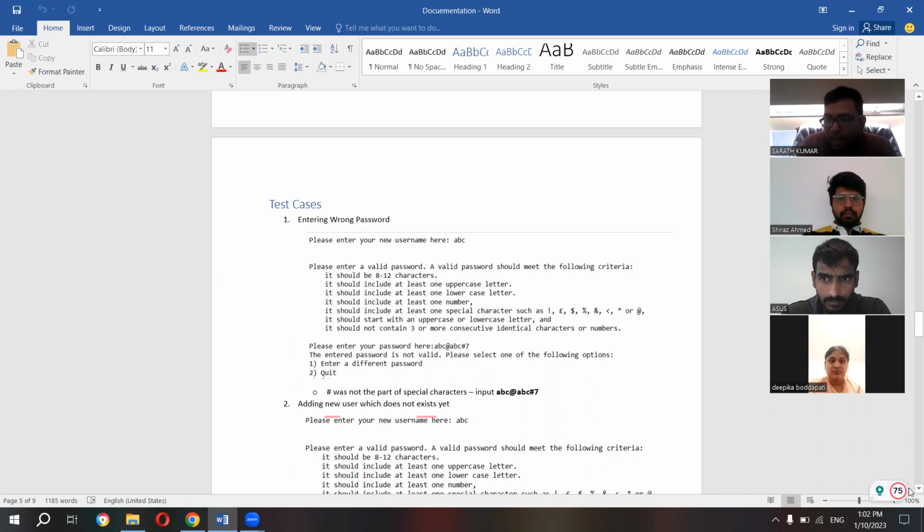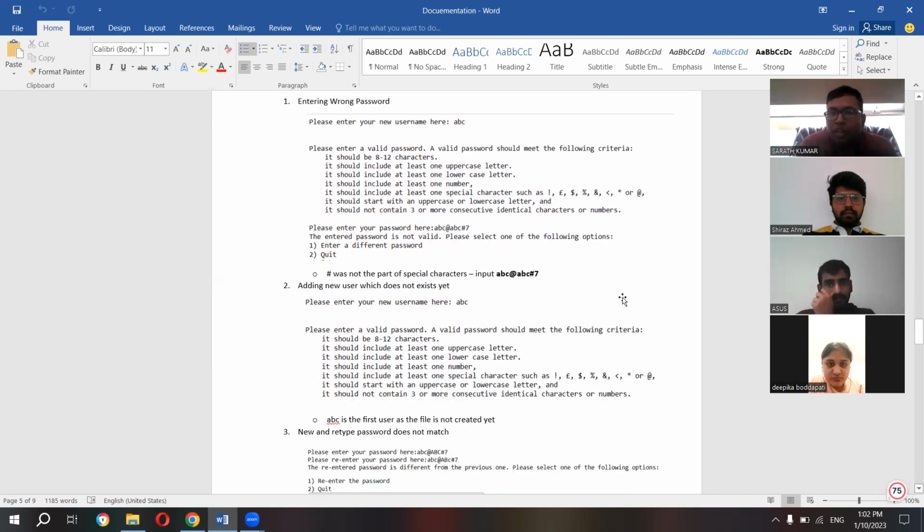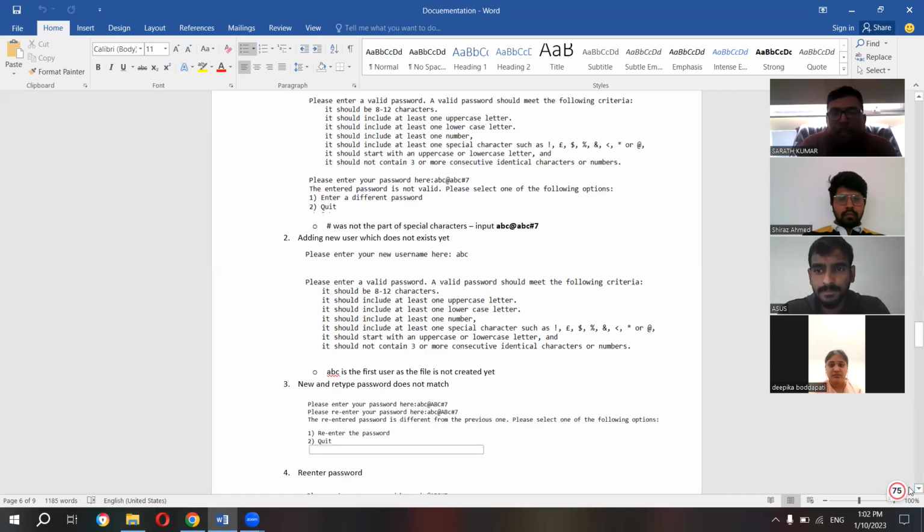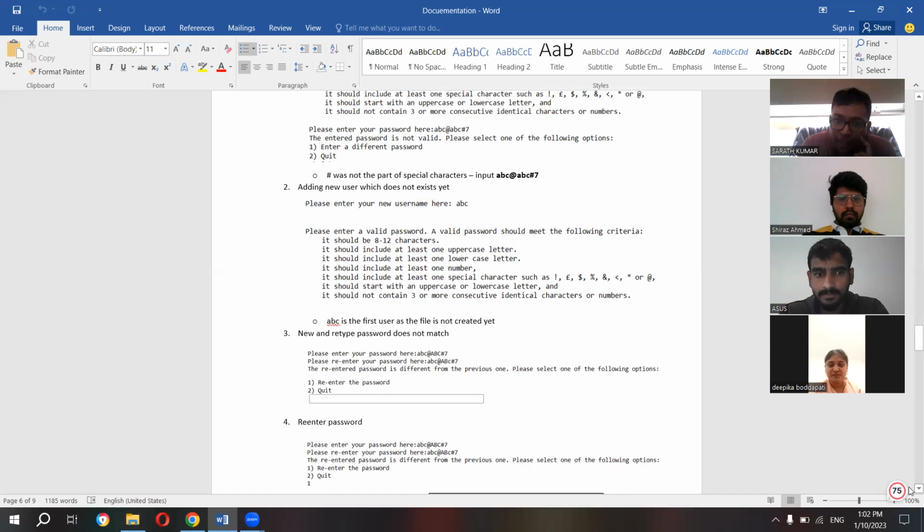And the next one, we tried to create new users, but we were unable to create new users at the time, because at the time of developing, the program was still in an initial stage. We were able to create only one user at that time, so we were unable to create another user. But the program works for another user also. We tried later onwards, but the test scenario was not uploaded here. Just the transfers we have coded. The main important concept here is that entering and re-entering the password should always match.